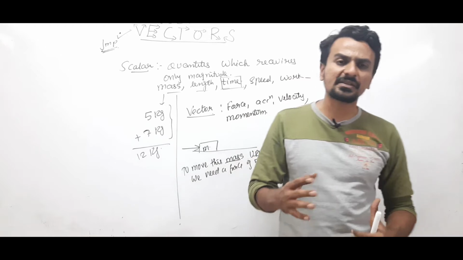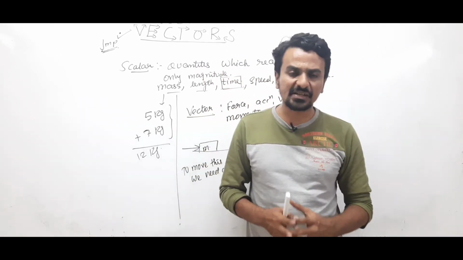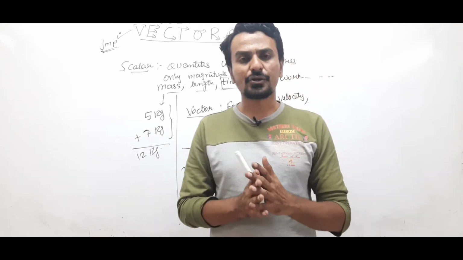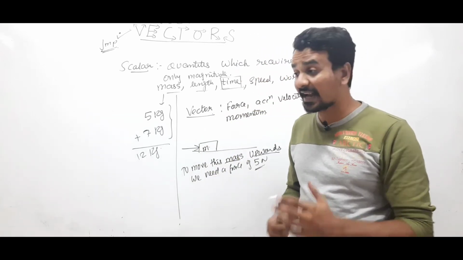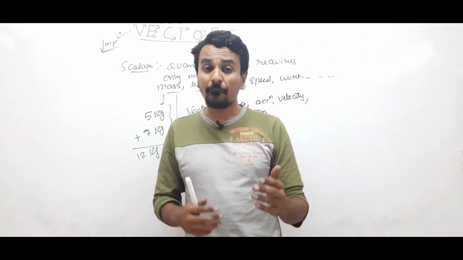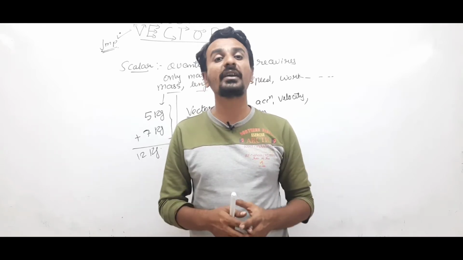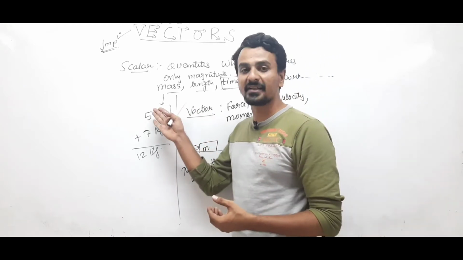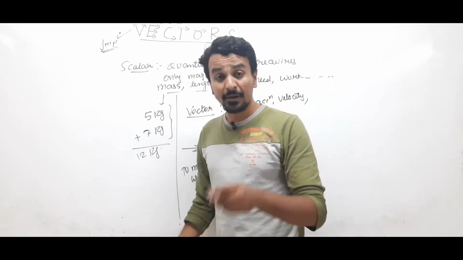So the thing which we need to understand is, there are certain quantities which need both the magnitude and direction to get their complete description. Those are included in vector quantity. Secondly, vector quantities are not added directly. We cannot add vector quantities directly, just as we have added the masses. We have added these two masses, 5 kg plus 7 kg, that is 12 kg.